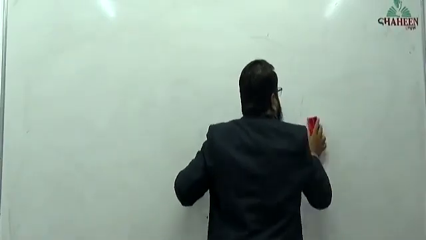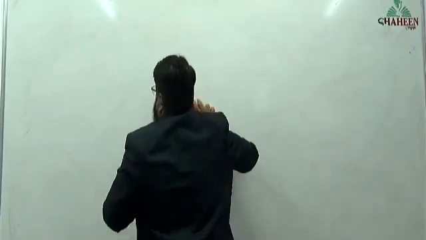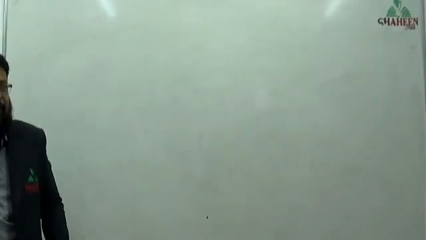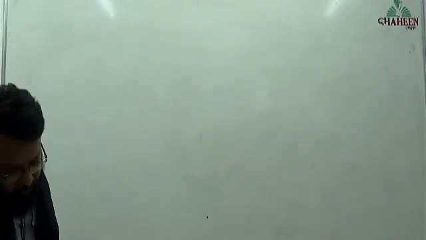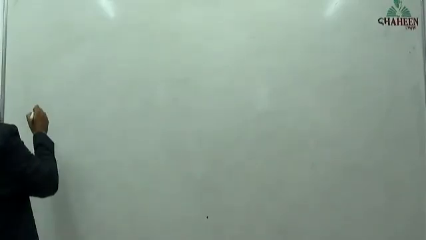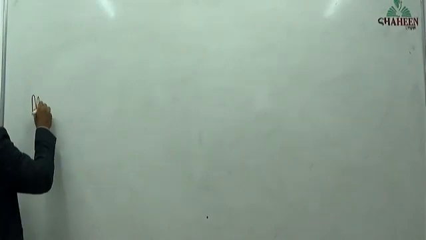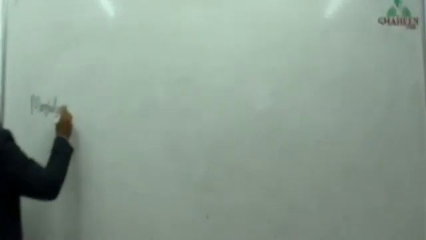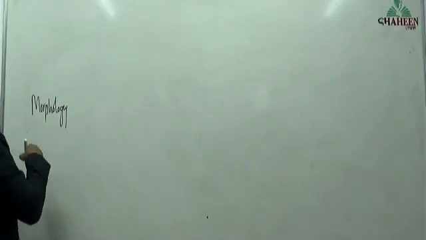A branch of science that deals with the external structure of an organism is called morphology.